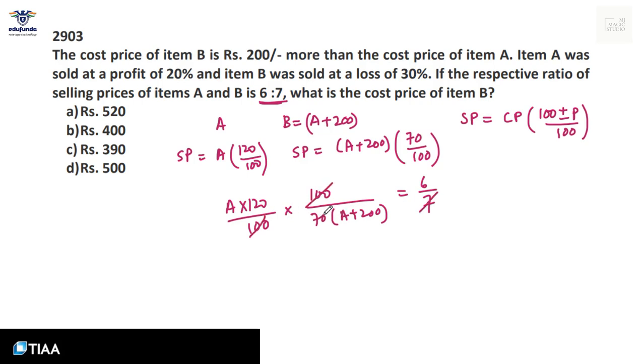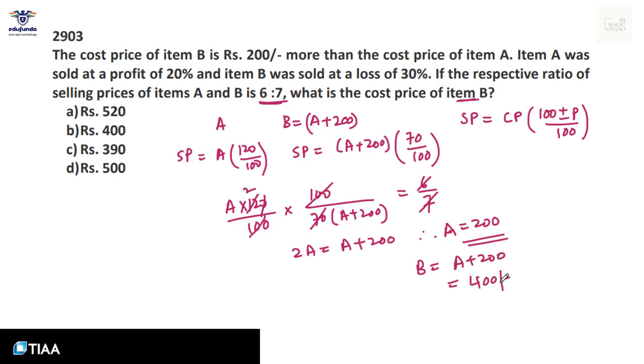Cancel. The 7 will cancel with 10 and this will go here. This will be 2. That means 2A equals A plus 200. Therefore, A is equal to 200. Cost price of item A is 200. Now the question is, what is the cost price of item B? Cost price of item B is A plus 200. 200 plus 200 will be 400. Cost of item B is 400. That is in option B.